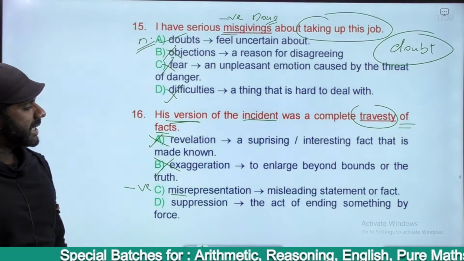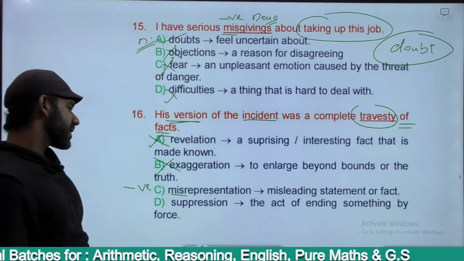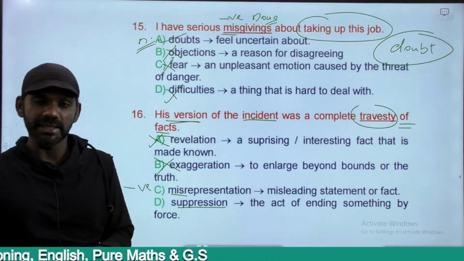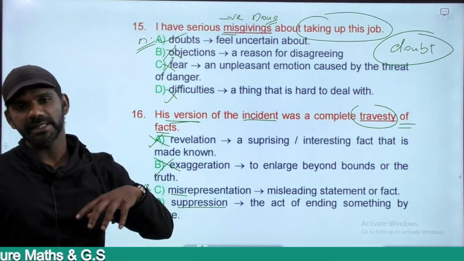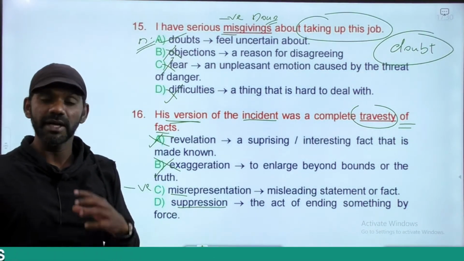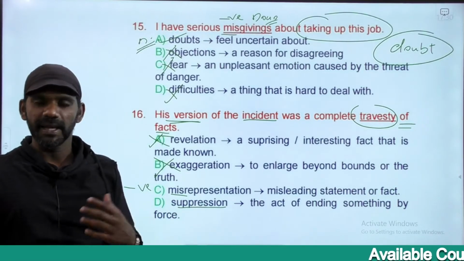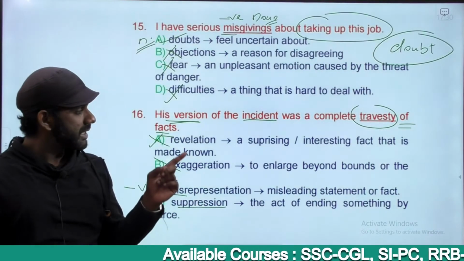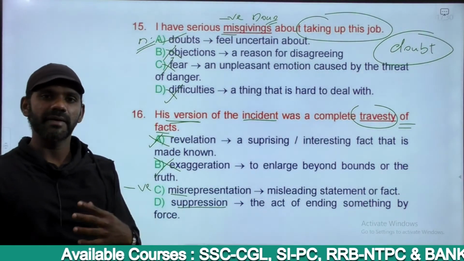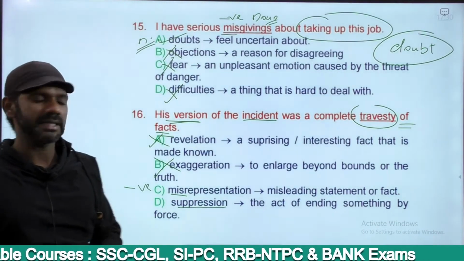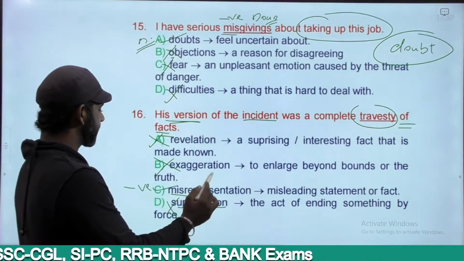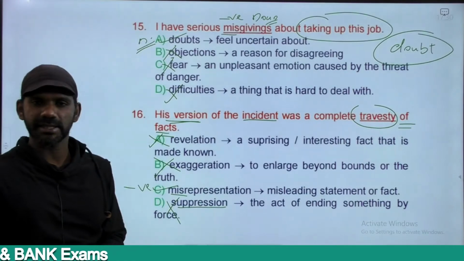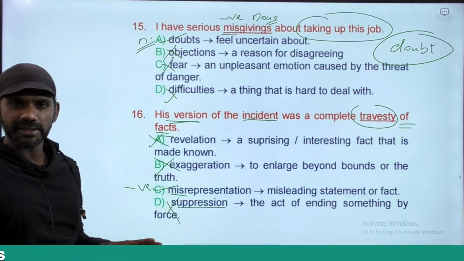Suppression. The act of ending something by force. Suppression means not revealing anything. Suppressing, keeping everything within ourselves. I suppress the truth means I keep the truth within myself. I will not speak about it to anyone. I will not tell that to anyone. That is the meaning of suppression, not related to the word travesty. Travesty means I am speaking out but in a twisted manner. Right. Gone, the answer must be option C. His version of the incident was a complete misrepresentation of facts, the same as a complete travesty of facts.